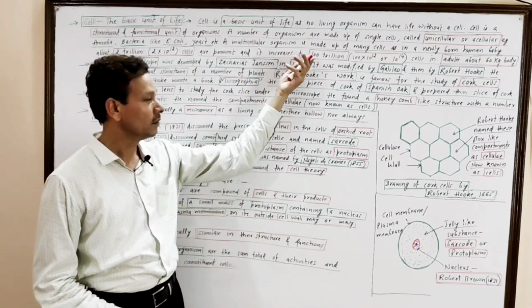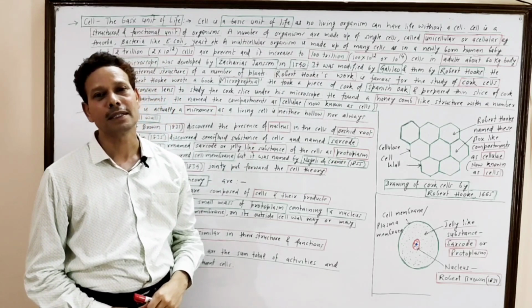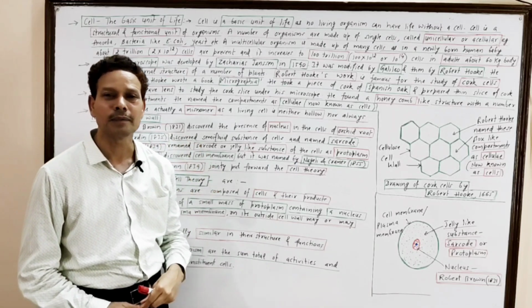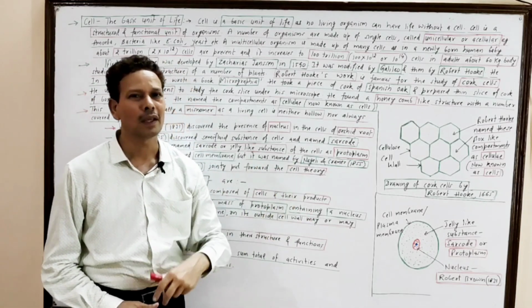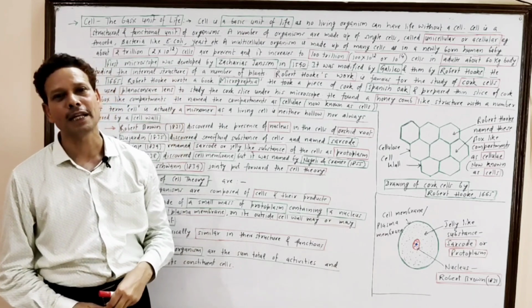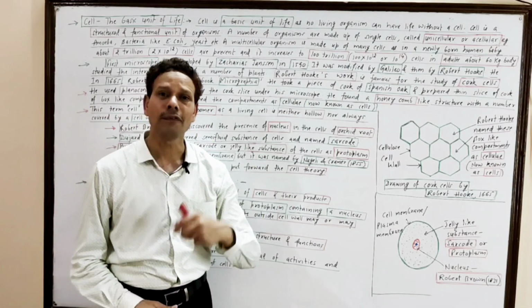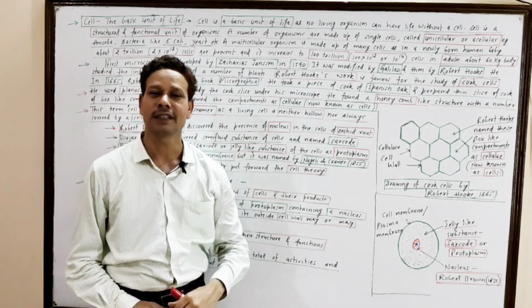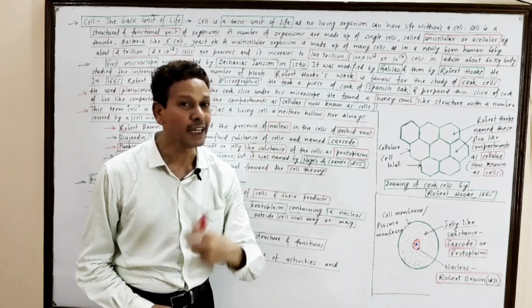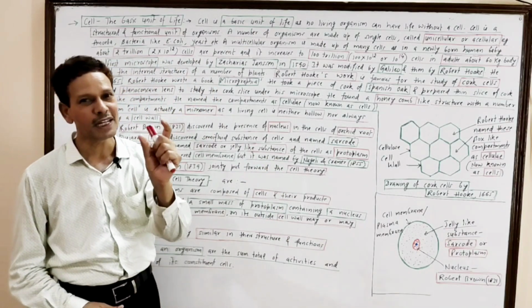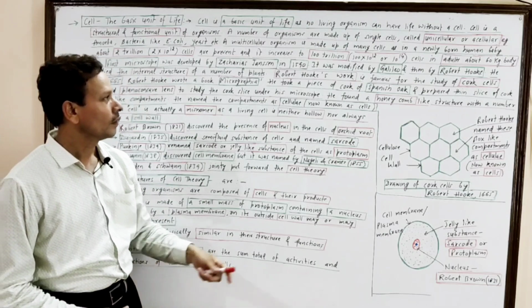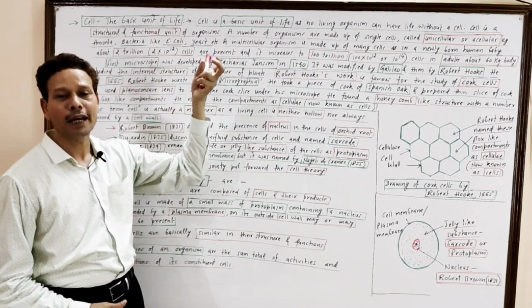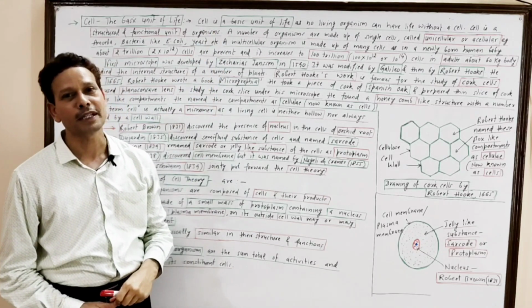organism. While the plants and animals, these are multicellular organisms, and in these multicellular organisms, the body is made up of number of cells. In case of newly born baby of human being, at the time of birth, about 2 trillion cells are present. Dear students, in a newly born baby, about 2 trillion, 2 into 10 raised power 12 cells are present.